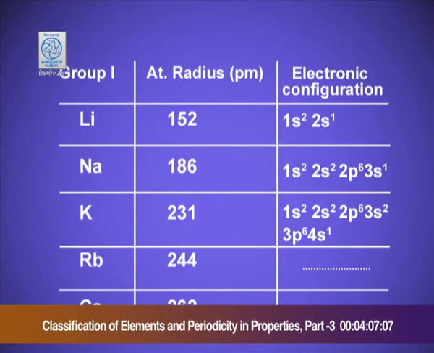Potassium, 1s2, 2s2, 2p6, 3s2, 3p6, 4s1. Clearly, there is a new shell added. All these factors are responsible for the increase in the atomic radii. Dear children, this increase and decrease in the atomic radii along a period and a group is very much clear to you, and you must understand it before understanding all other properties, because all other properties depend upon the atomic radii.